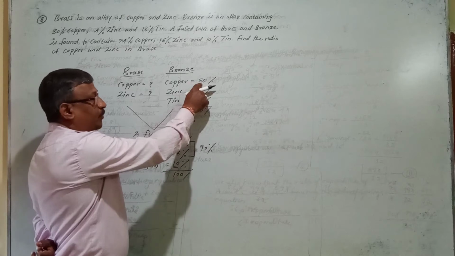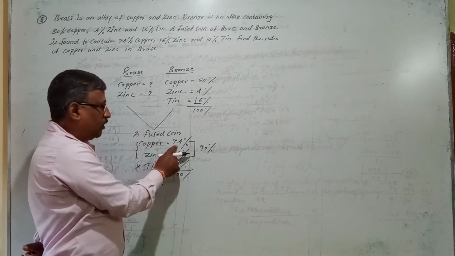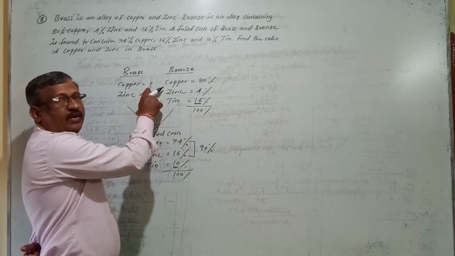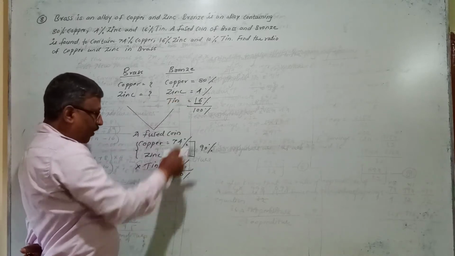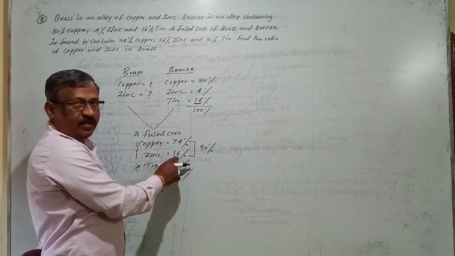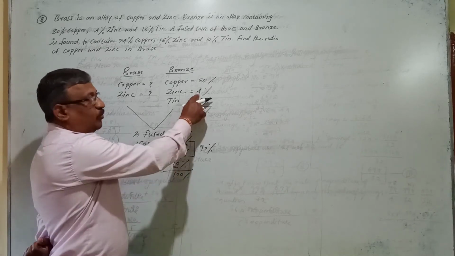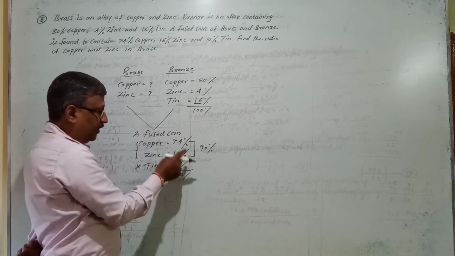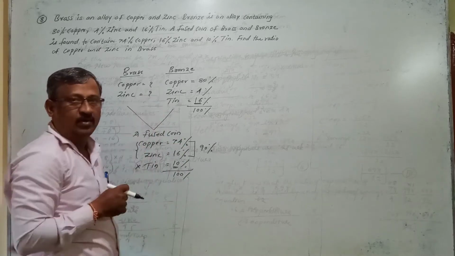So out of 80%, if you know how much they have mixed in the fused coin, and you subtract that from 74%, we will come to know the copper taken from brass in a fused coin. Same in the case of zinc. In the fused coin, they have prepared a 16% mixture of zinc. So out of 4%, if you come to know how much they have taken in the fused coin, and you subtract that from 16%, the remaining will be from where? From brass, like this.